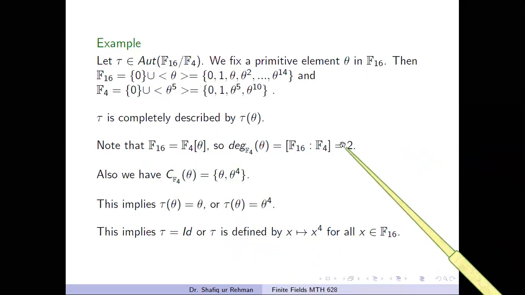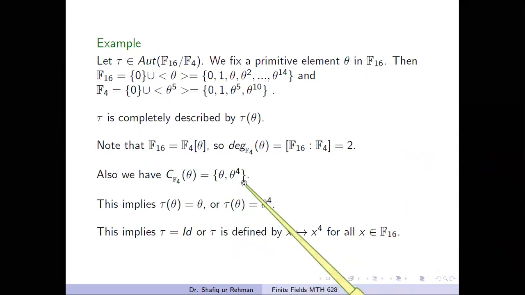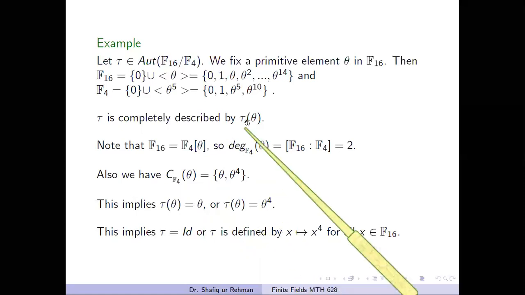Hence there will be two elements in the set of conjugates: one is theta itself, the other is theta power 4. So we have only two choices for the image of theta: tau of theta equals theta, or tau of theta equals theta power 4.